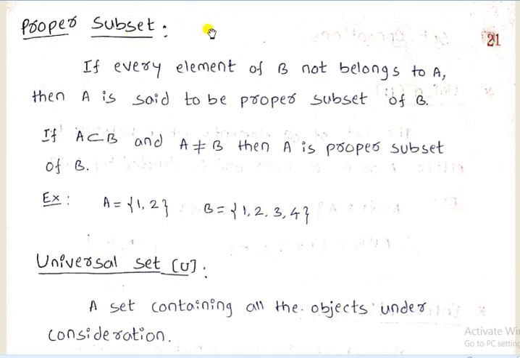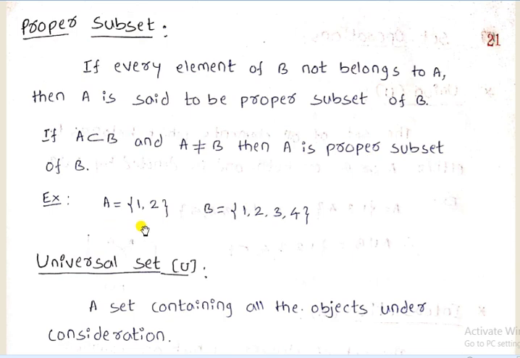Then proper subset. Proper subset means that if every element of set B does not belong to set A, then set A is said to be a proper subset of B. If A is a subset of B and A is not equal to B, here we have to use the term A is not equal to B, because every element of B does not belong to set A, then A is a proper subset of B.